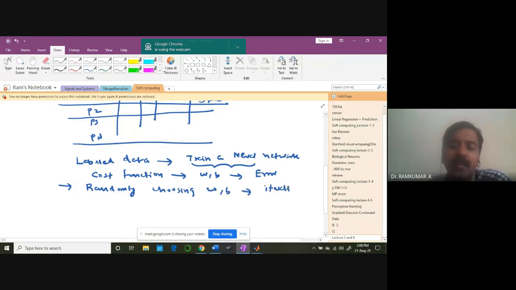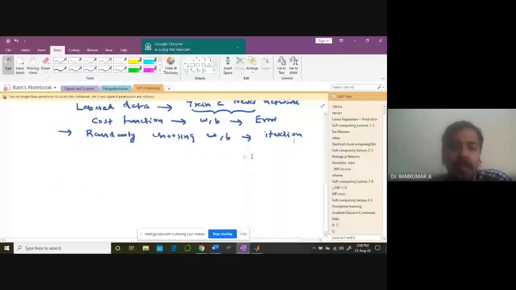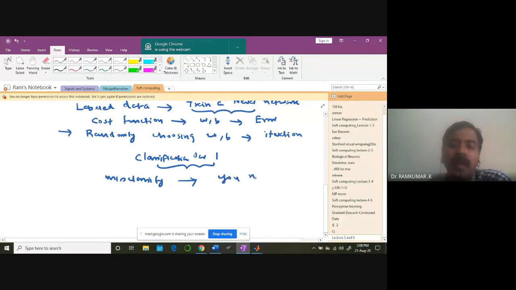For the initial random weights and biases, we will be predicting something. In this case, it's a classification type, either 0 or 1. If you misclassify for your initial set of weights and biases, then you need to update your weights and biases.